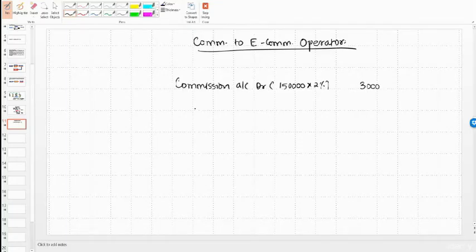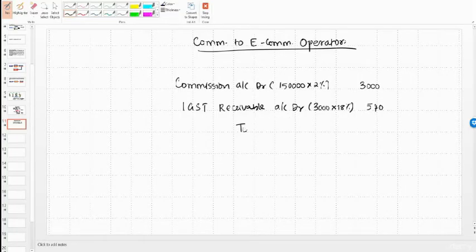But it's an interstate item, so it will attract IGST. So we'll say IGST receivable account debit, or we can also say IGST input account. This 3,000 will attract 18%. 3,000 multiplied by 18%, 540.